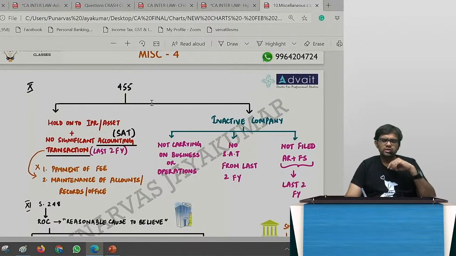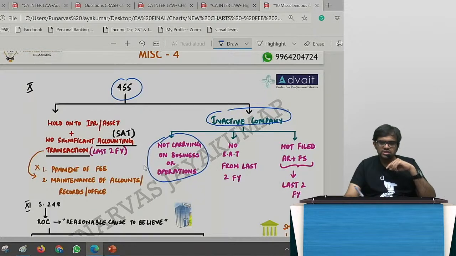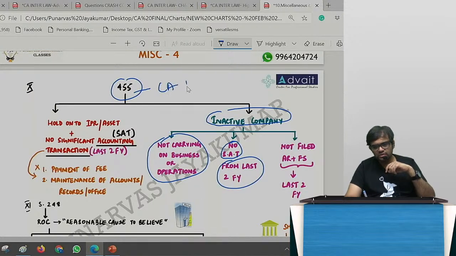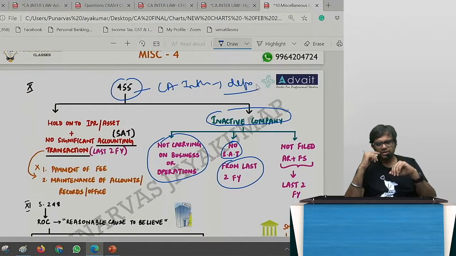Very simple. Section 455 says that you have to be an inactive company. Means what? You are not carrying on any business or operations, and there is no significant accounting transaction for the last 2 financial years. This is there for your CA Inter also, buddies. Definition they may ask you. So inactive company means what?